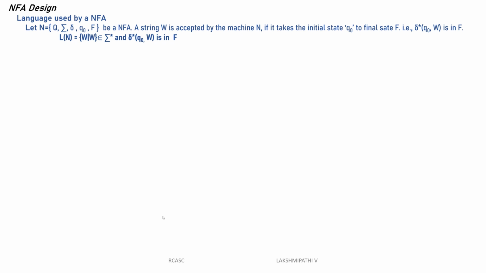If it takes the initial state Q0 to a final state F, we define that using delta star, which takes multiple inputs. The transition of Q0 with the word W, which is the string accepted, ends in the final state.